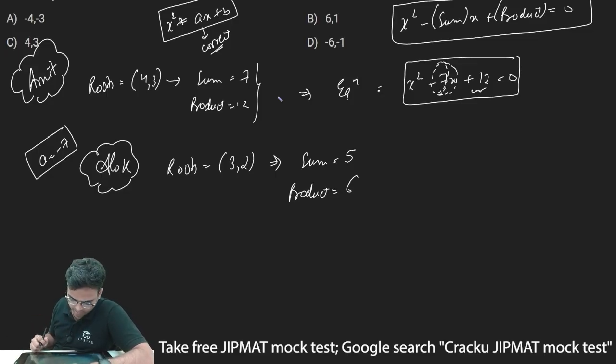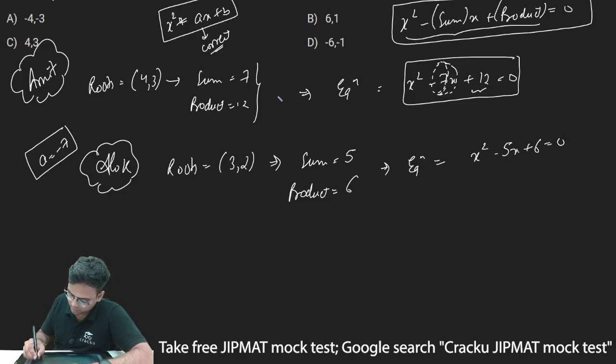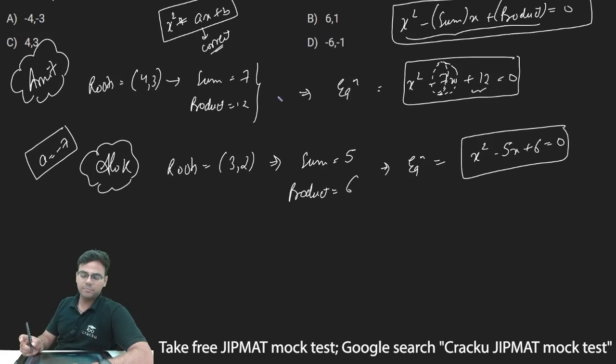Now again using this logic, x square minus sum of roots multiplied by x plus product of roots, the equation will be x square minus 5x plus 6 equal to 0. Now he is making a mistake in writing down the coefficient of x. So this is where he is making a mistake, but he has got the constant term correct.